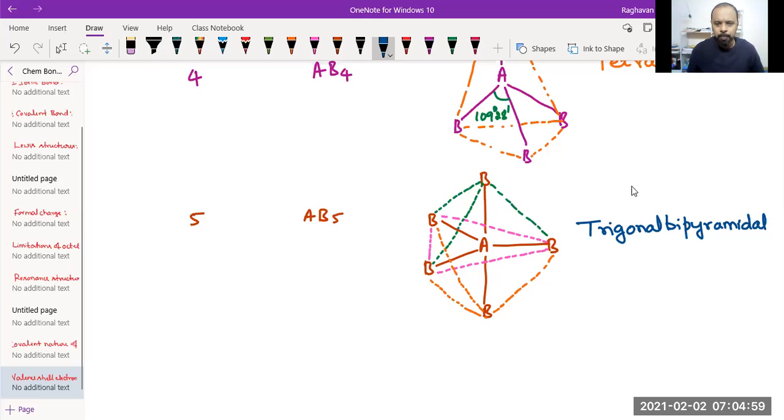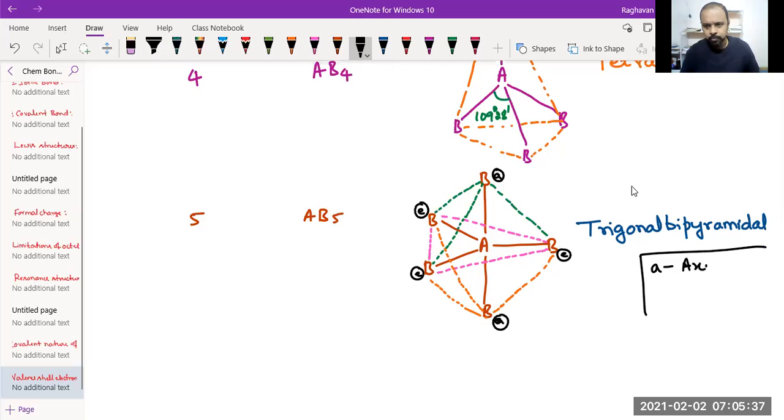Two bonds are perpendicular to the plane of the molecule. The bonds inside the plane of the molecule are called equatorial bonds, represented by E. The two bonds perpendicular to the plane are called axial bonds, represented by A. Axial bonds are perpendicular to the plane.